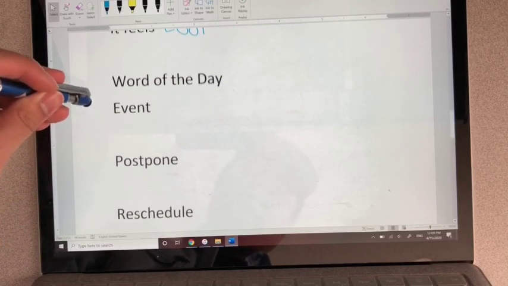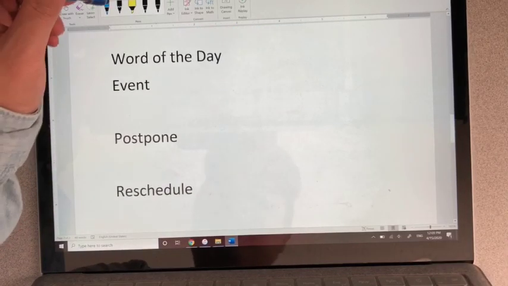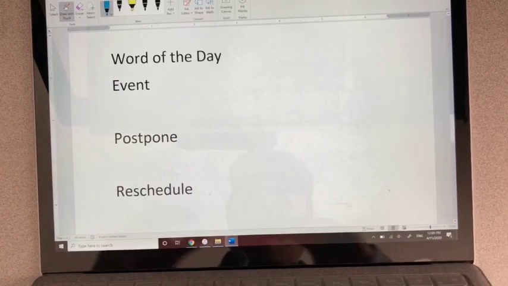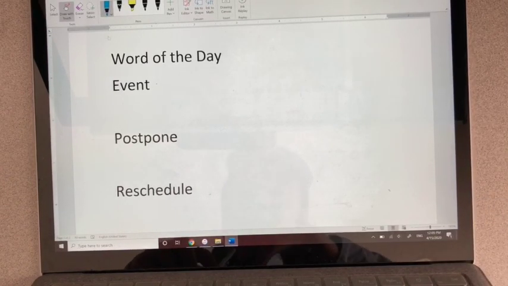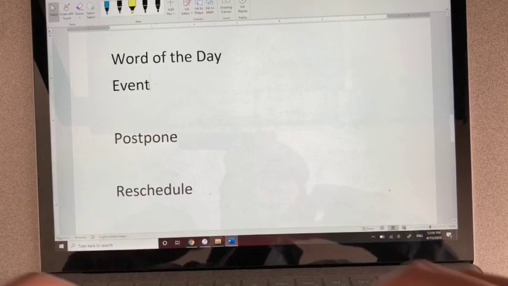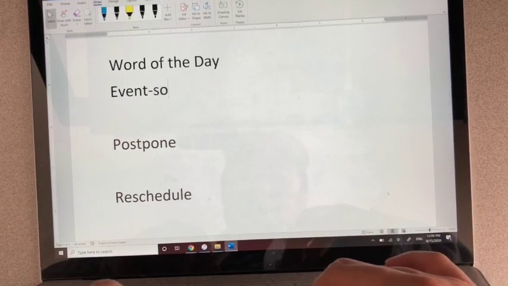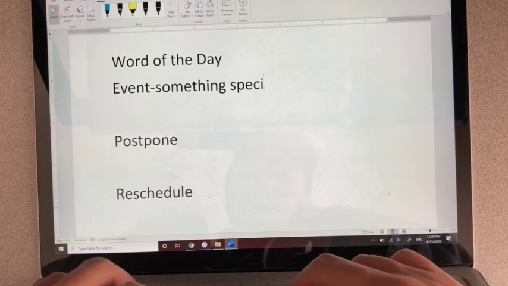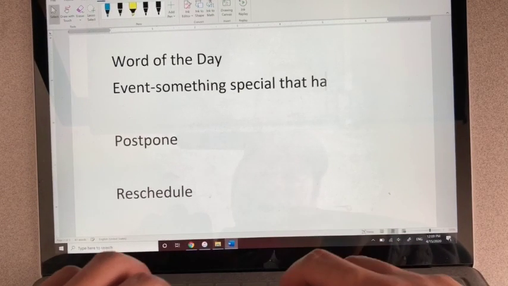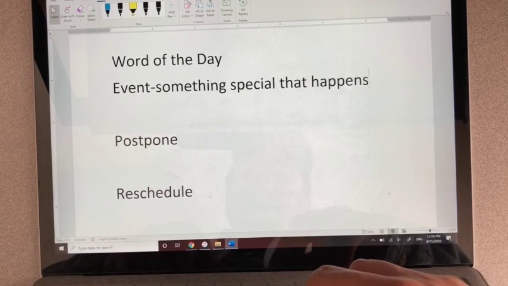So now, let's learn some words of the day. Event. An event is something special that happens.